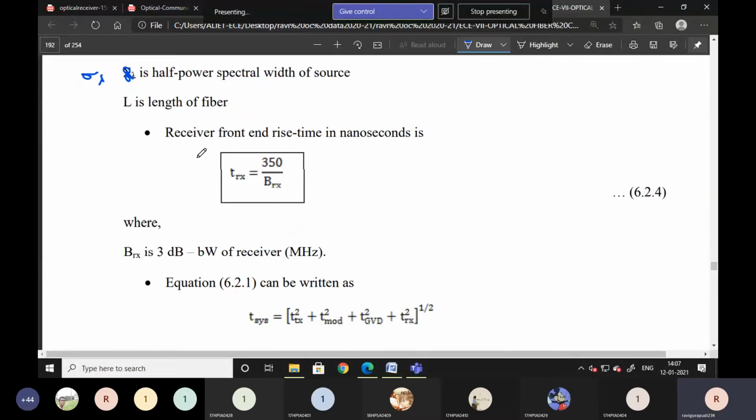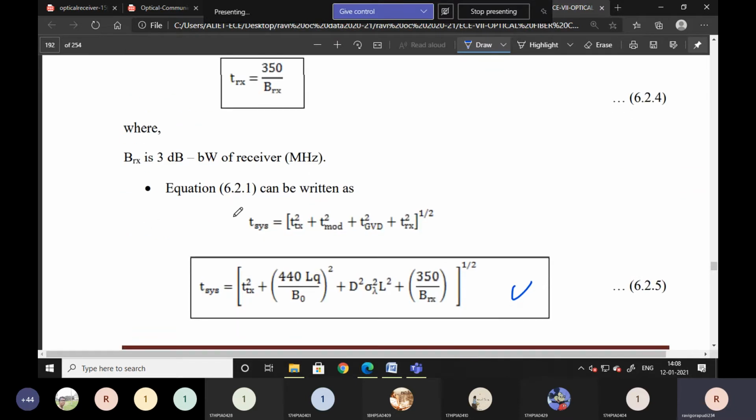Already we discussed this. And in the same manner, the receiver front end rise time in nanoseconds, that is the receiver rise time. Trx is 350 by Brx. Here Brx is the 3 dB bandwidth of the receiver.